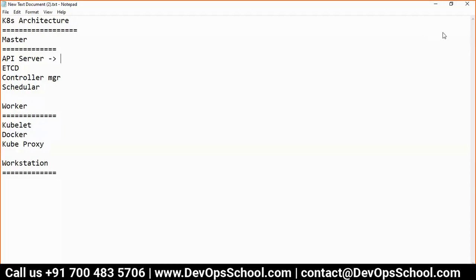Okay, guys. So now the question is, Kubernetes asks you to run your application inside the worker nodes, right? No, your application inside a pod. Correct. Now what does a pod have?